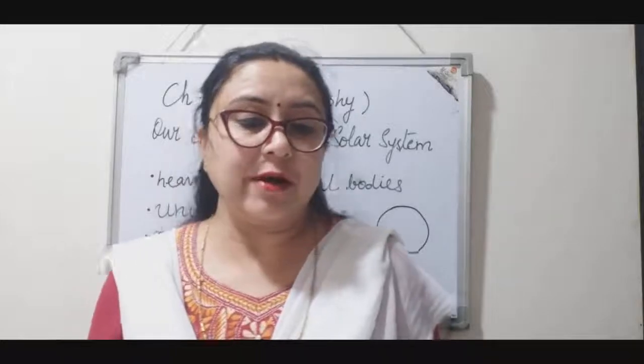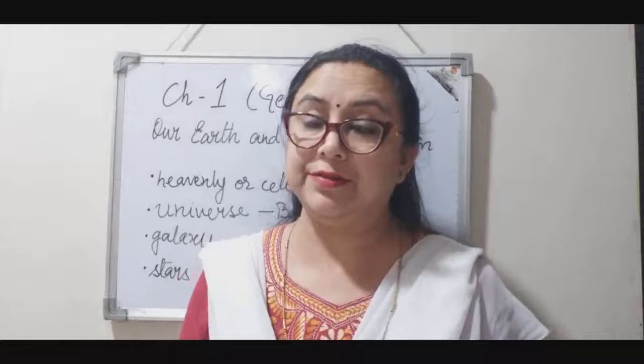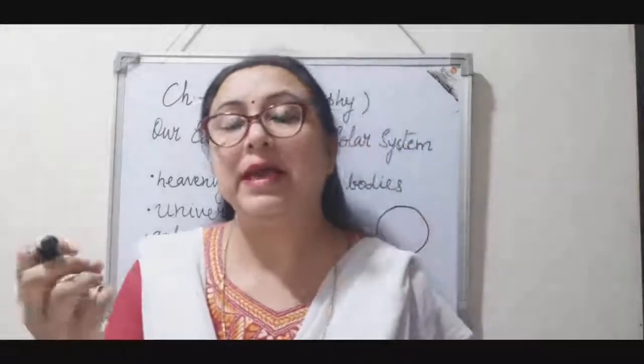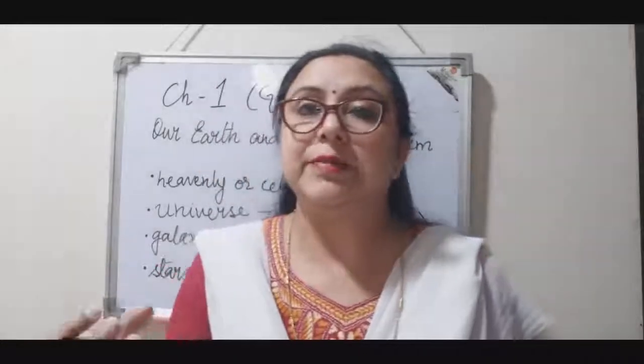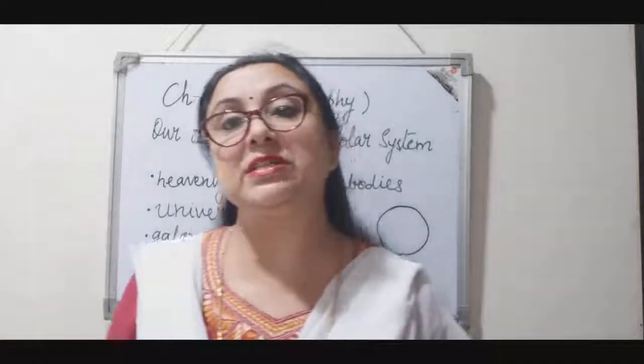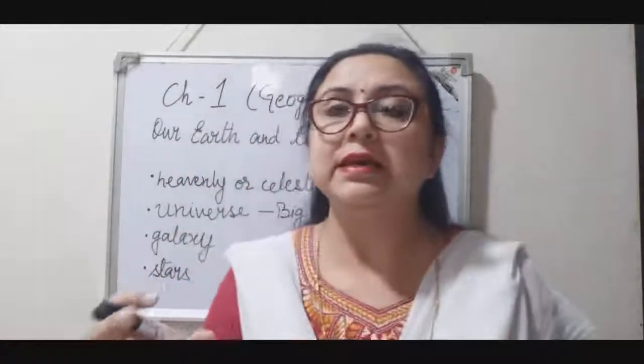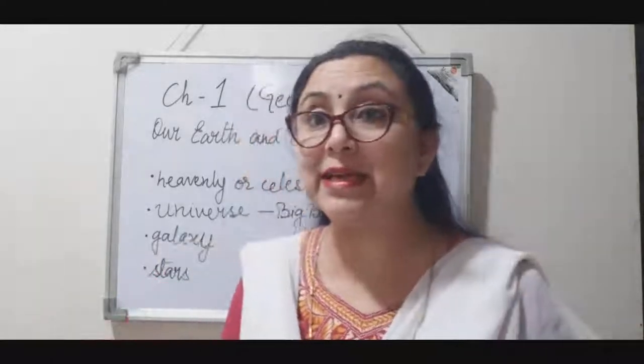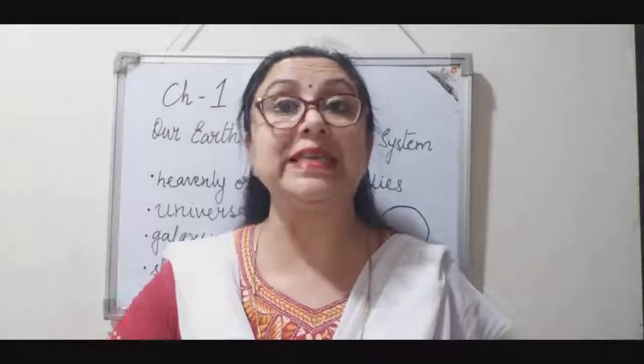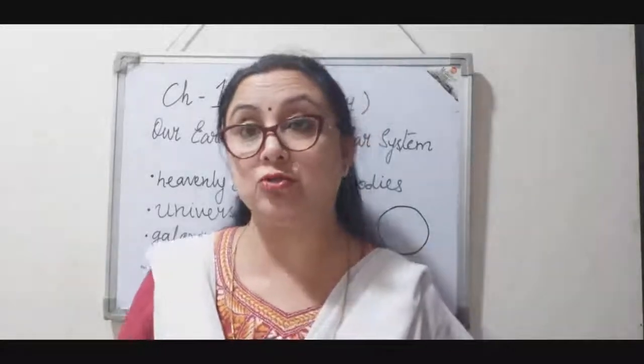These celestial or heavenly bodies are far away from each other, right? The distance between these heavenly bodies is huge, right? And it cannot be calculated in say meters or kilometers. We need a much bigger unit.